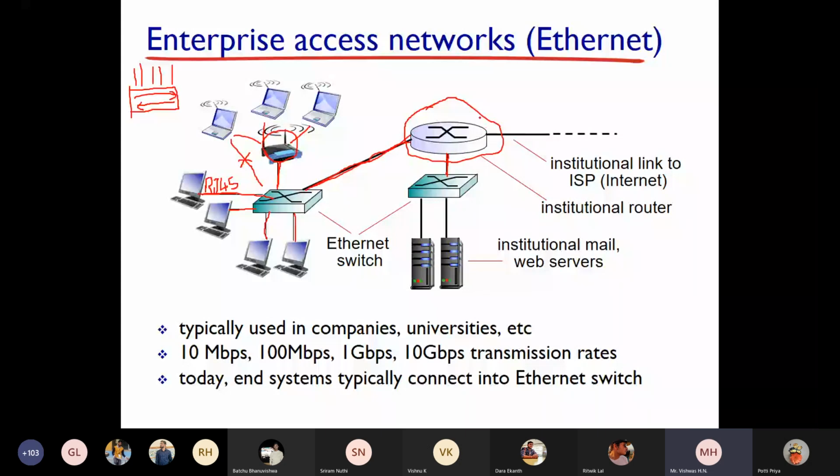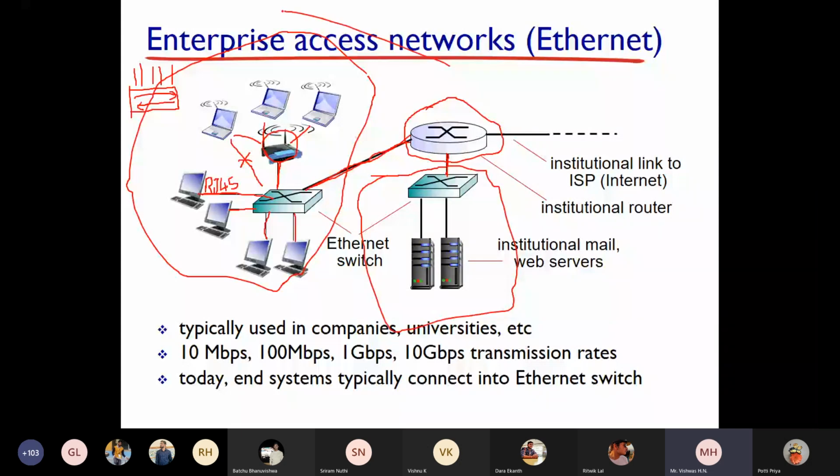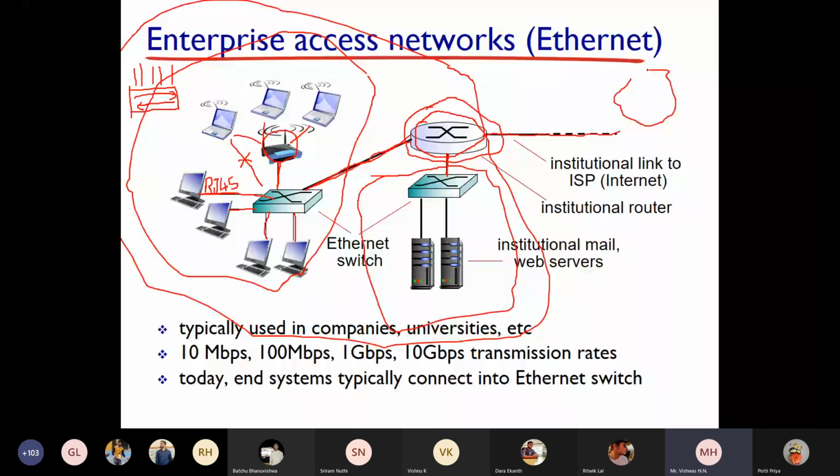That will be the edge router of our network. This might be a separate virtual LAN, we call it a virtual LAN, but put together all these are a single local area network. Up to here, a single local area network. And this is the border router for this local area network. From this border router, your requests will go out of the campus, for example to the internet. Okay, so the institutional link to the ISP, the internet service provider, or you can say the internet.